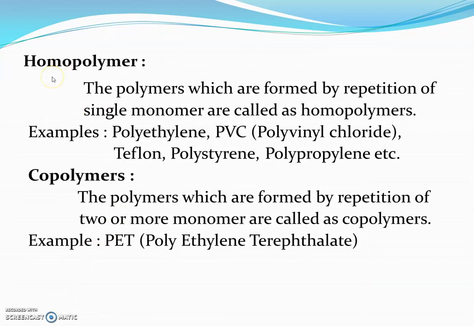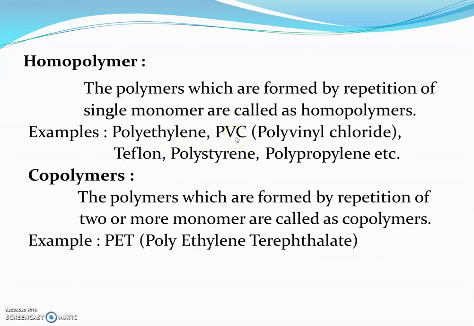Polymers can be classified as below. Homopolymers. Homo means same. Homopolymers means the polymers which are formed by repetition of a single monomer. In the last slide, we have seen that polythene is made by a single repeating unit, that is ethylene or ethene.